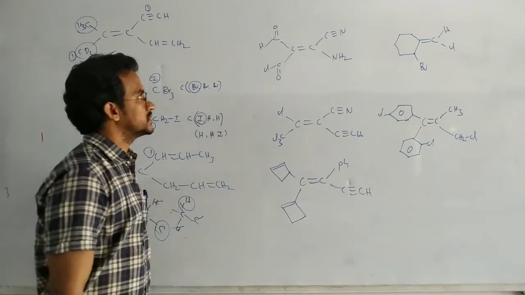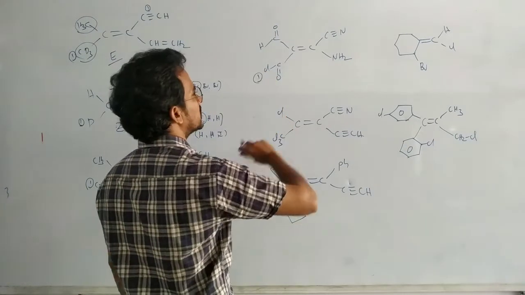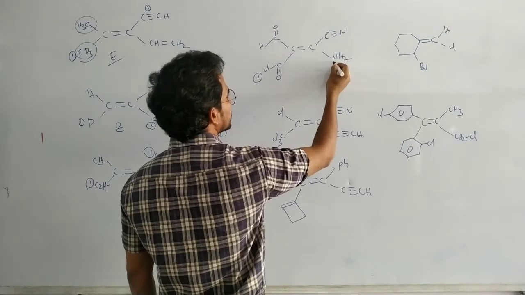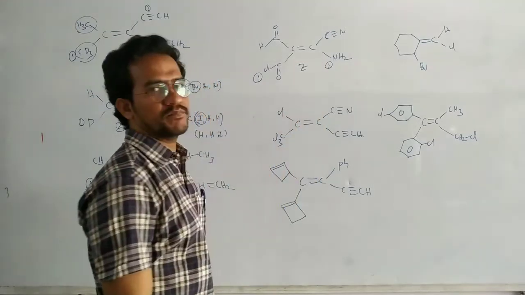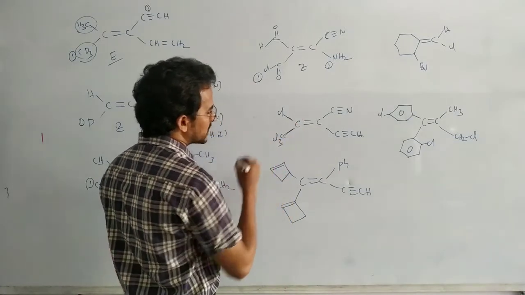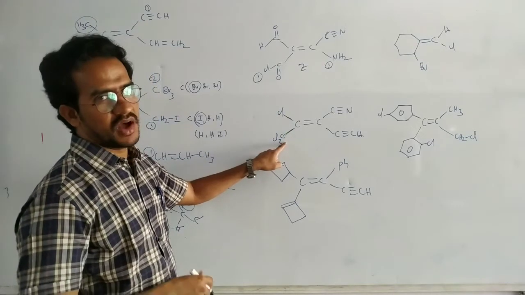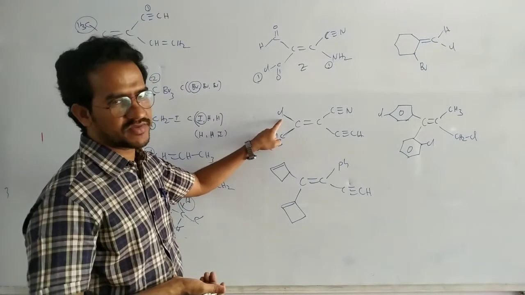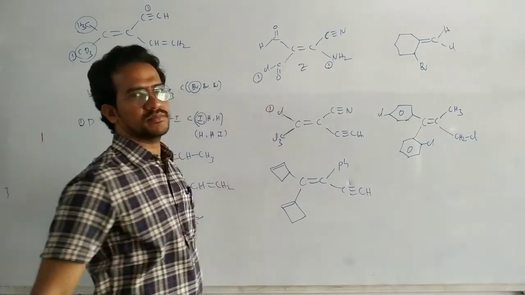Okay, that's it. Now here CO same, but hydrogen, chlorine has a higher atomic number. C triple bond N, NH2. Here the bonding atom is the carbon, here the bonding atom is the nitrogen. So this one has a higher atomic number, so high priority, Z isomer. Next, here the bonding atom is chlorine, here the bonding atom is carbon. Of course, this carbon is further attached to 3 more chlorines. But here bonding atom chlorine, atomic number 17, here bonding atom carbon, atomic number 6. So here the Cl has a high priority.